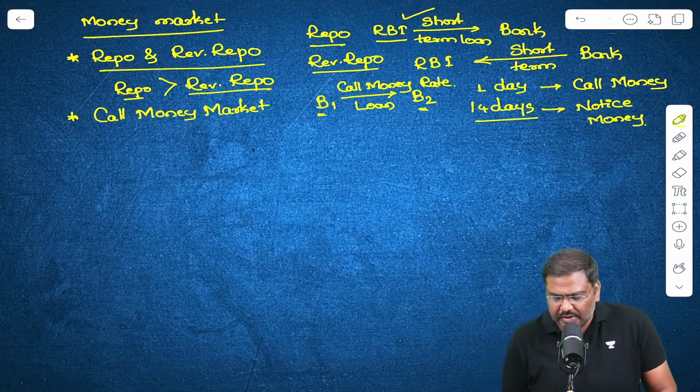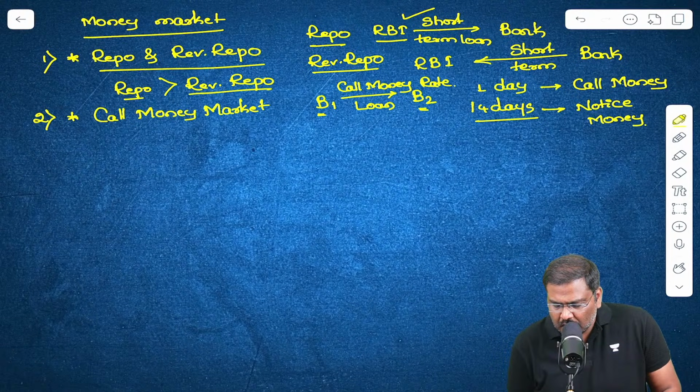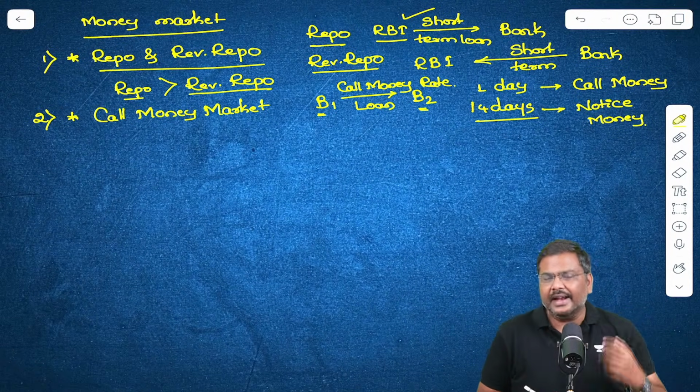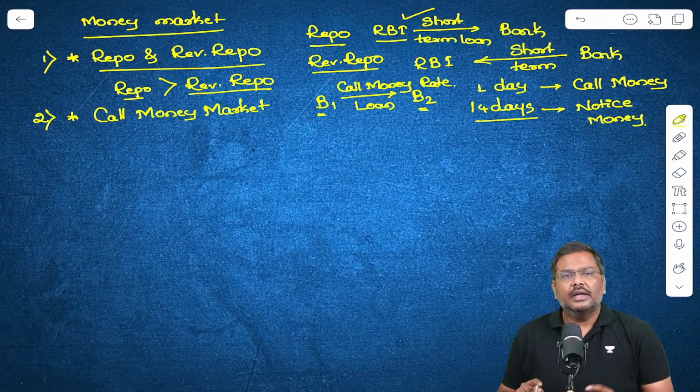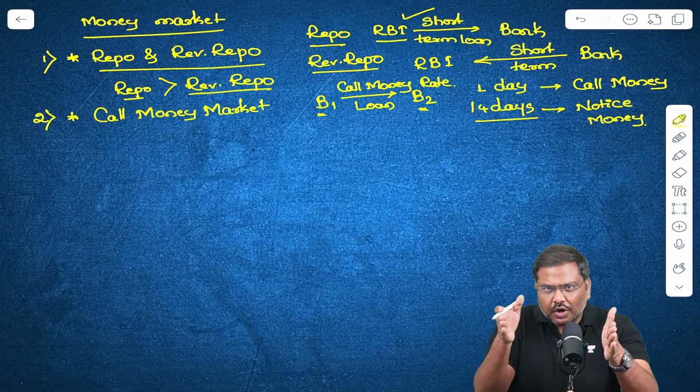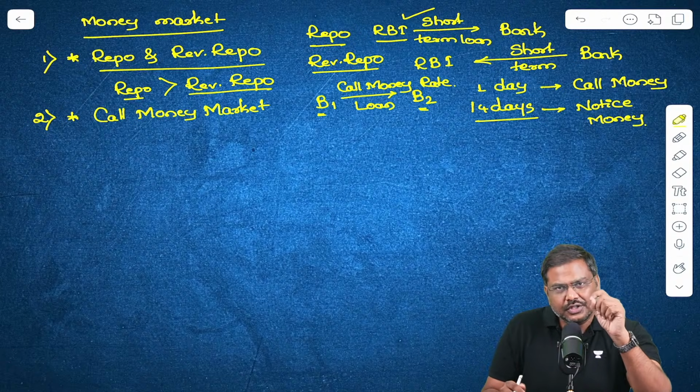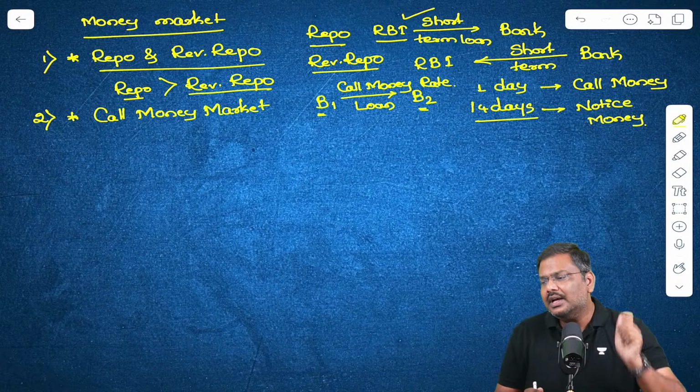Is everybody okay with the first and second tools now? The first as well as the second: repo, reverse repo, and the call money rate. One bank will lend for a short duration to another bank and charge a rate of interest on the loan.